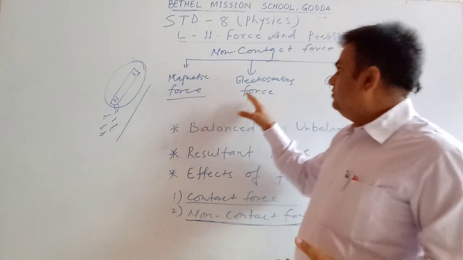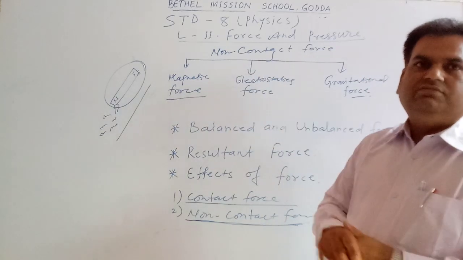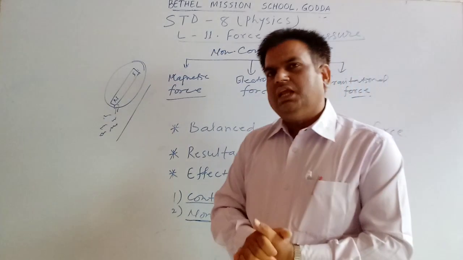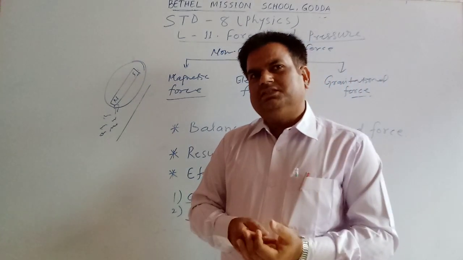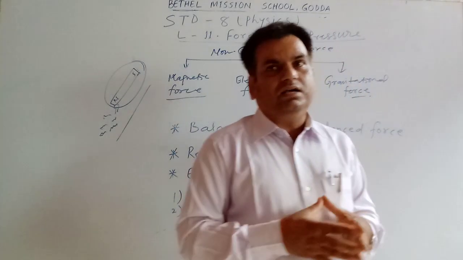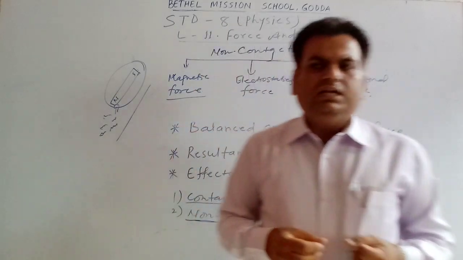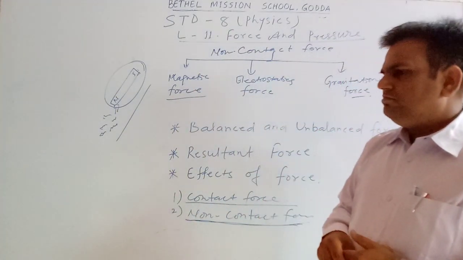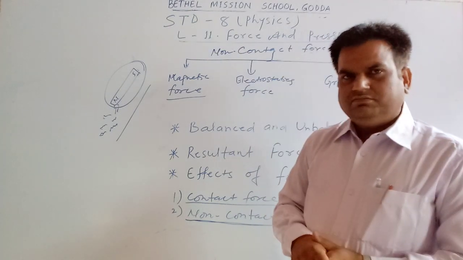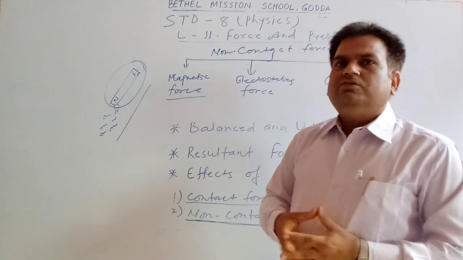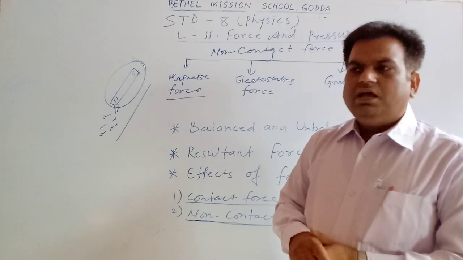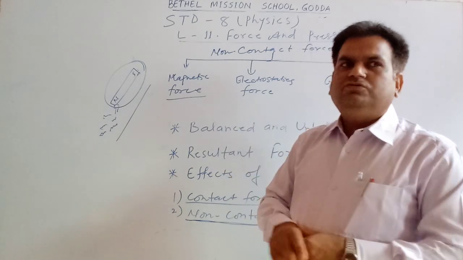So this kind of force is electrostatic force. Now the gravitational force. Gravitational force means anything that possesses mass. This force is due to mass. Suppose you take any substance or a stone and leave it from a height, where will it go? It will go towards the earth. Why does the substance fall towards the earth?